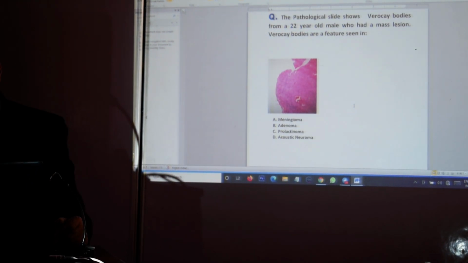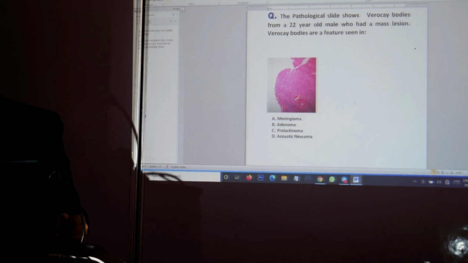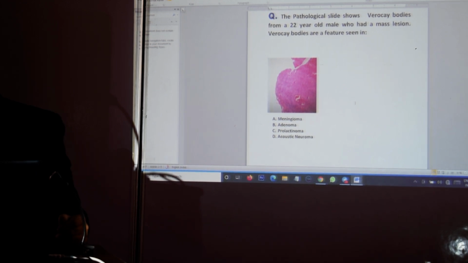Number one, a question asked: the pathological slide shows Verocay bodies from a 22-year-old male who had a mass lesion. Now, Verocay bodies are a feature seen in meningioma, adenoma, prolactinoma, acoustic neuroma. Now, going straight away to option D. As far as option D is concerned, you are well aware of the term in pathology, schwannoma or acoustic neuroma.